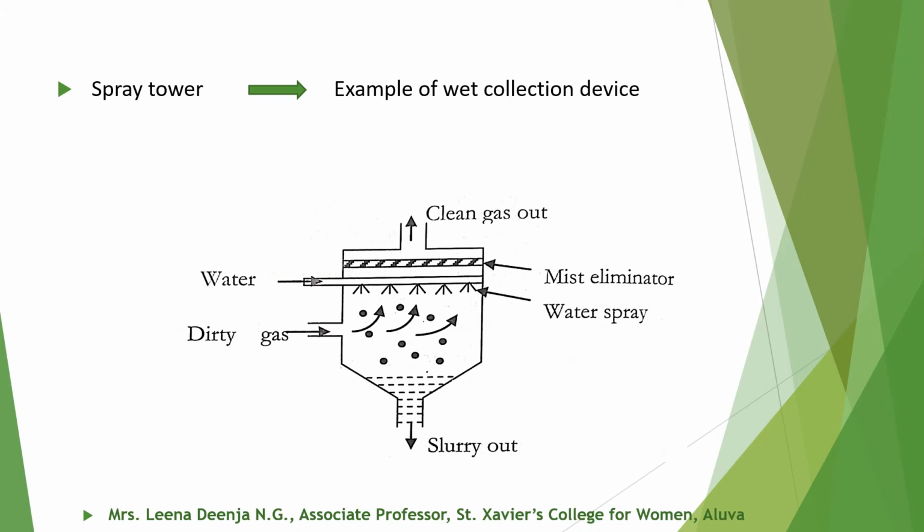The spray tower shown in figure is an example of wet collection device to remove solid particles. Water is sprayed from the top to the contaminated gas, and it makes the dust and other solid particles wet and heavier and pushes them to the bottom, and clean gas flow to the top of the chamber.